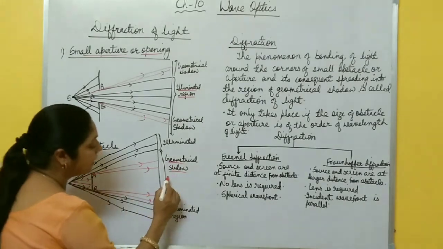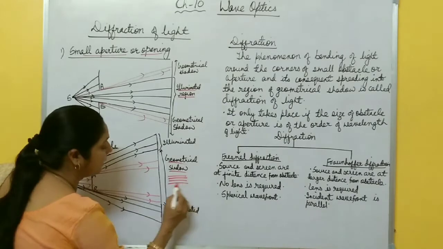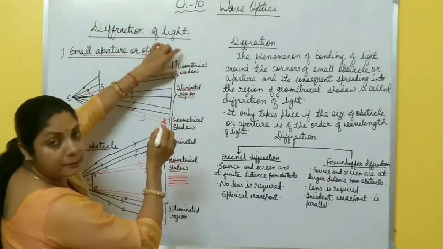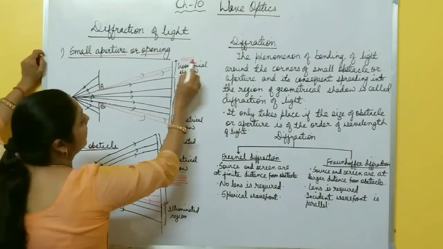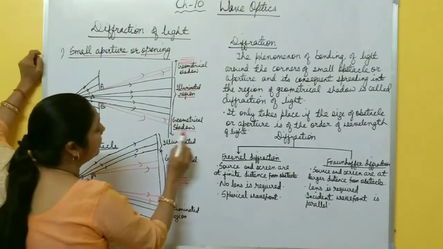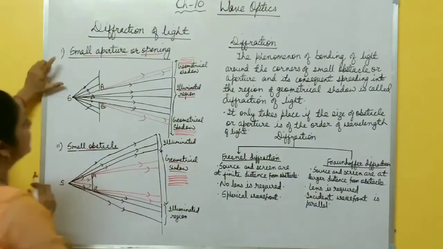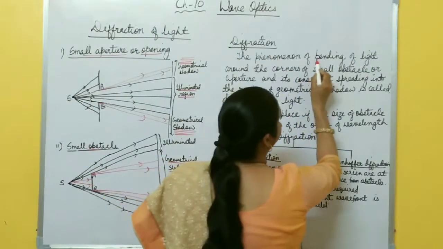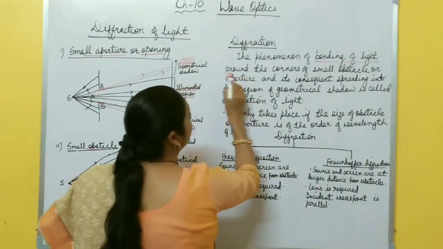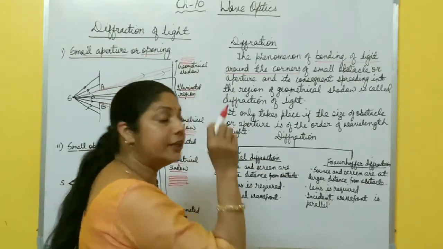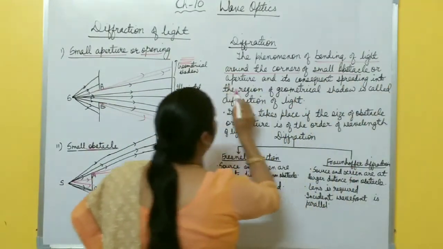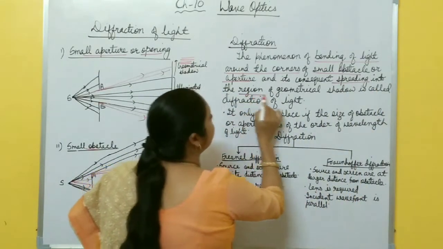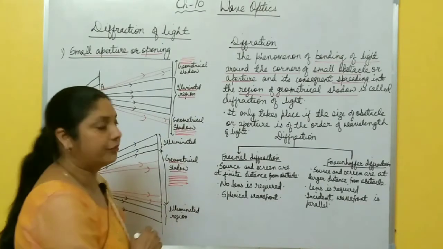So in the geometrical shadow region, bright and dark fringes are formed. In the geometrical shadow region, light reaches, so it is not completely dark. Bright and dark regions are formed in the geometrical shadow region, and this phenomenon is called diffraction. So diffraction is the phenomenon of bending of light around the corners only, around the edges only, of a small obstacle or aperture, and its consequent spreading into which region? Into the region of geometrical shadow is called diffraction of light.